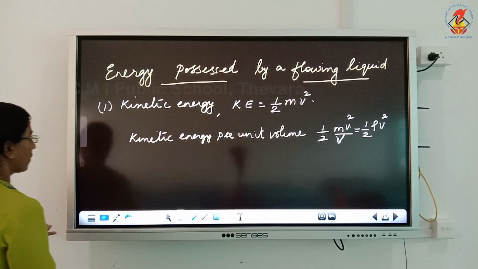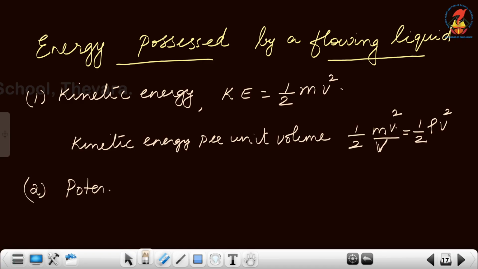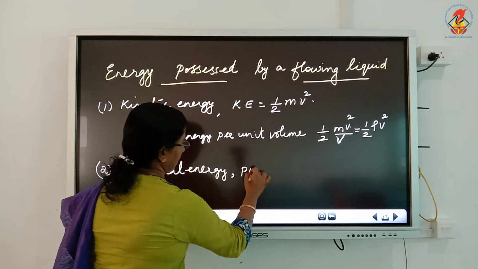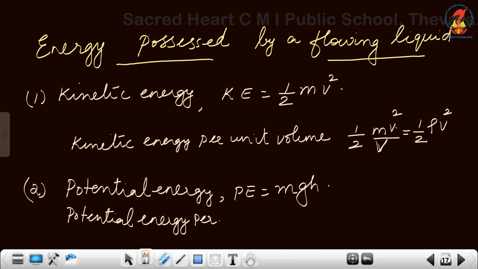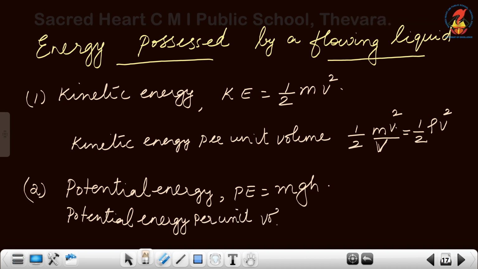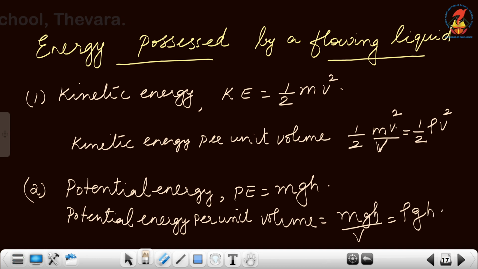Now the next energy possessed by a fluid or a liquid due to its height is potential energy. It is the energy possessed by the fluid due to its position, and the equation for potential energy is mgh. You are also familiar with the terms potential energy and kinetic energy. Potential energy per unit volume is given by mgh by V, which can be written as rho gh.